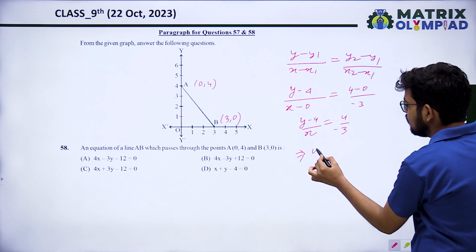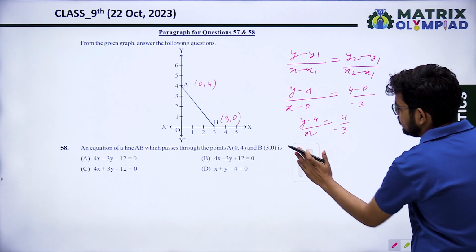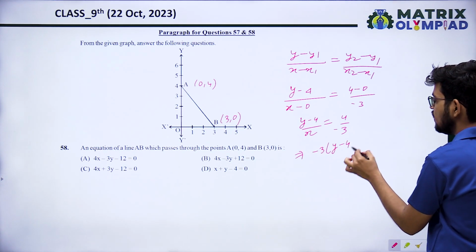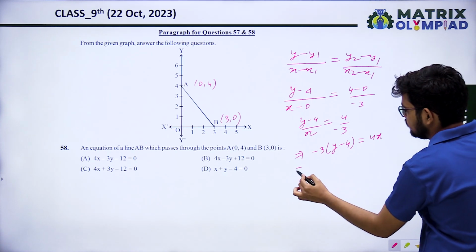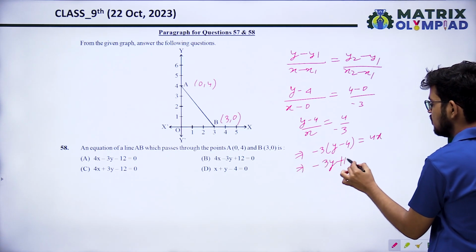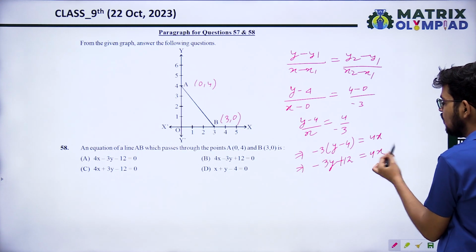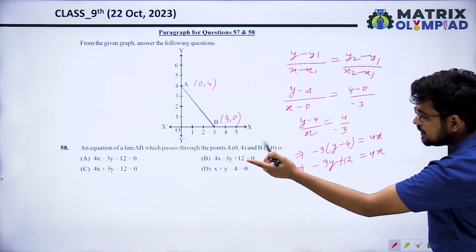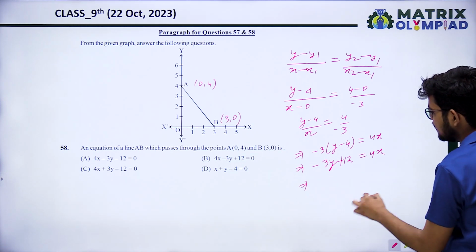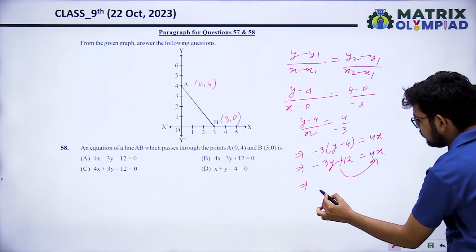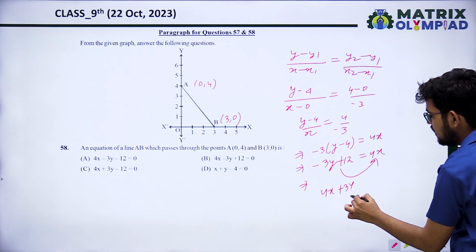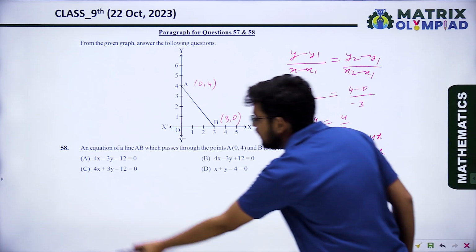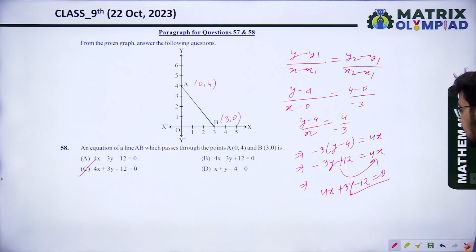So that will be minus 3y minus 4 equals 4x, so minus 3y plus 12 equals 4x. Now change according to the sign. Okay, 4x is positive, so we will send it to this side. So that will be 4x plus 3y minus 12 equals 0. Option C is the correct answer.